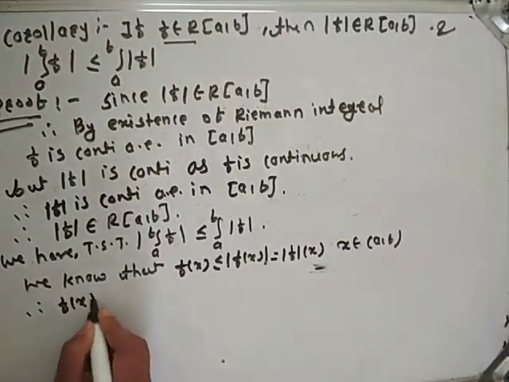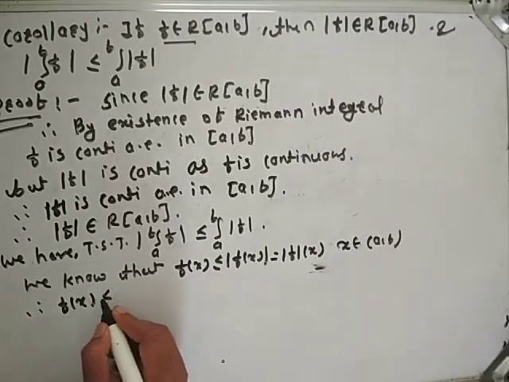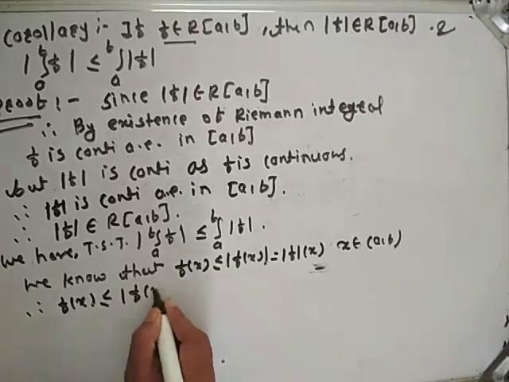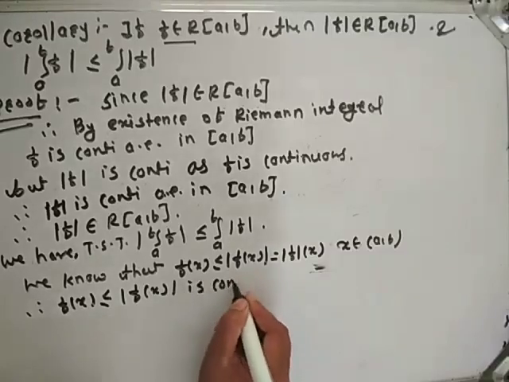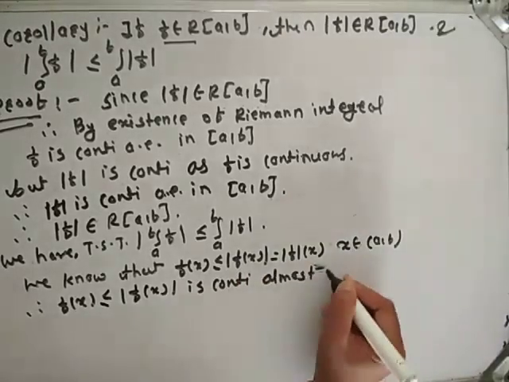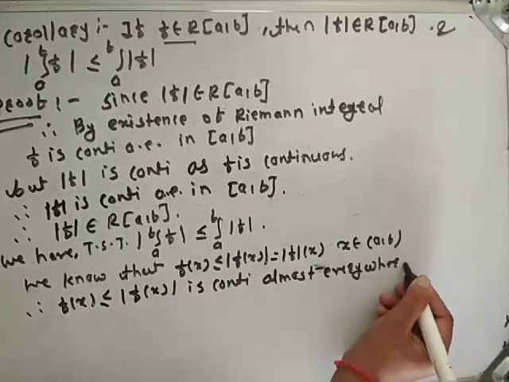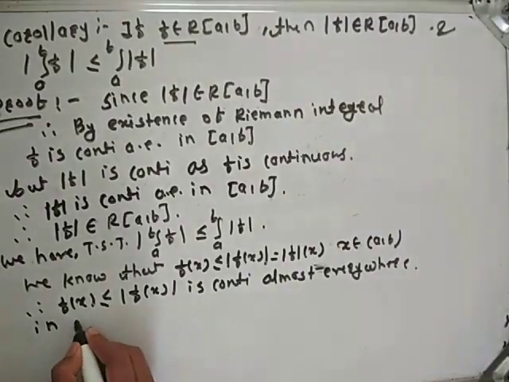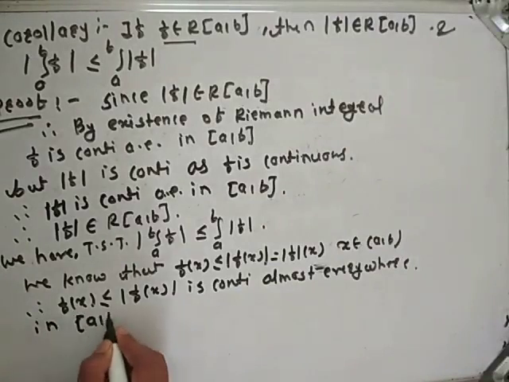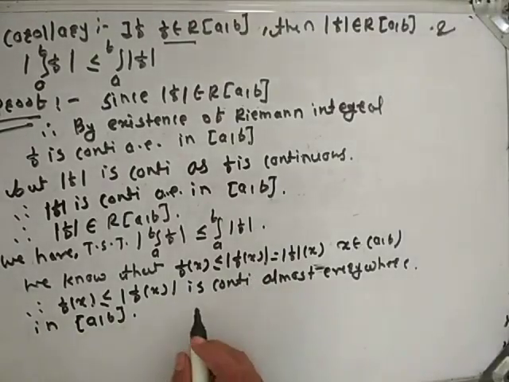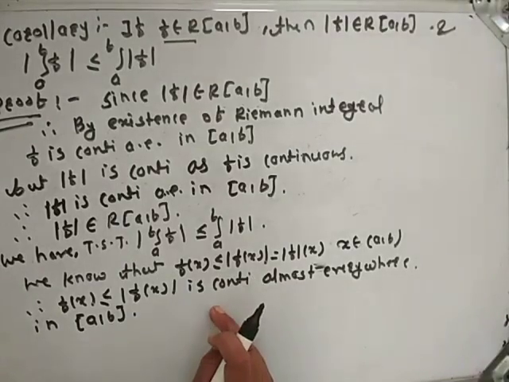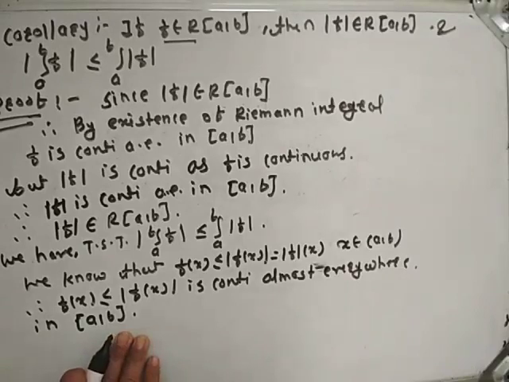Therefore, f(x) is less than or equal to mod f(x), and both are continuous almost everywhere in the closed interval [a,b], because f and mod f are continuous almost everywhere in the closed interval [a,b].